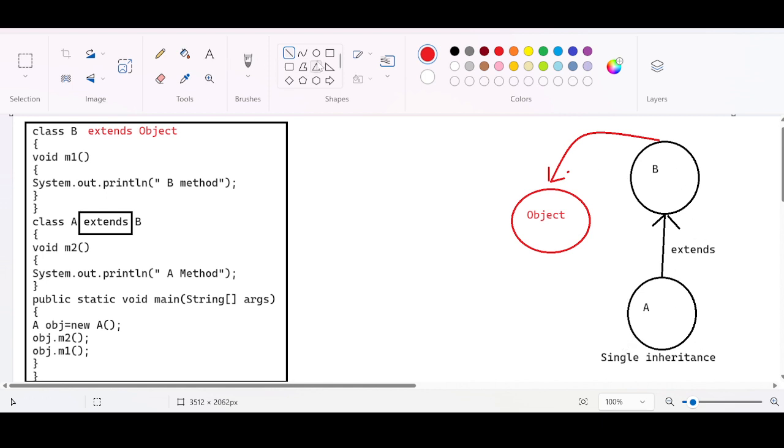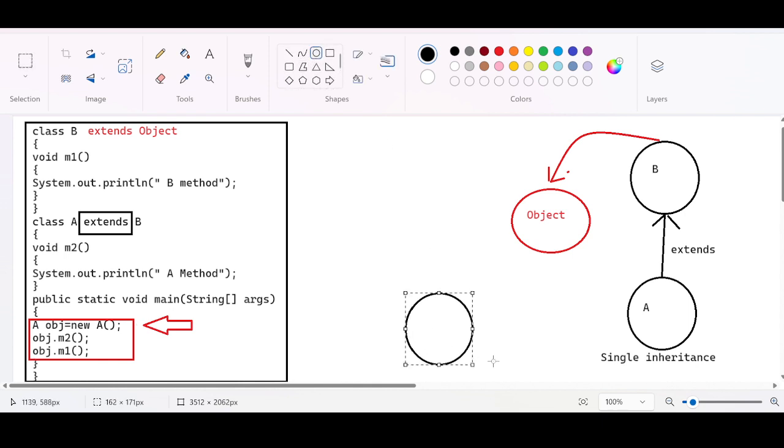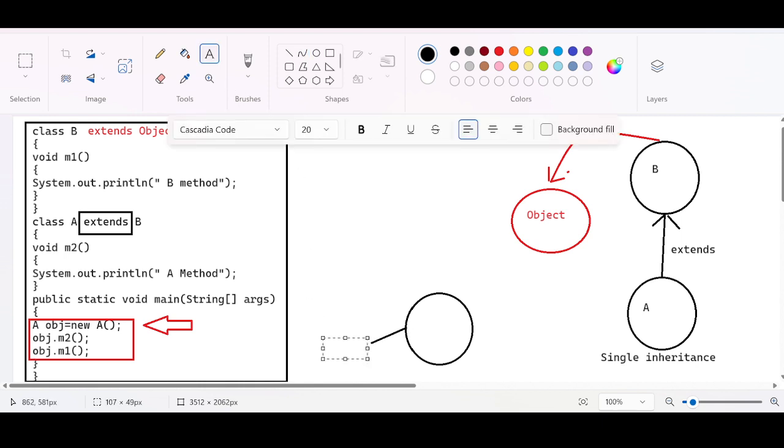Now look at the code. There are 3 instructions inside the main method. The first instruction is nothing but the object creation. The object is getting created on top of the reference variable. Because of the new keyword, an object will be created, and this object will be addressed as obj.